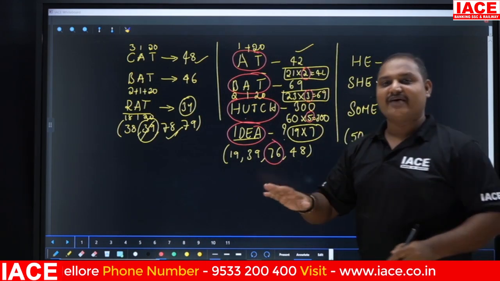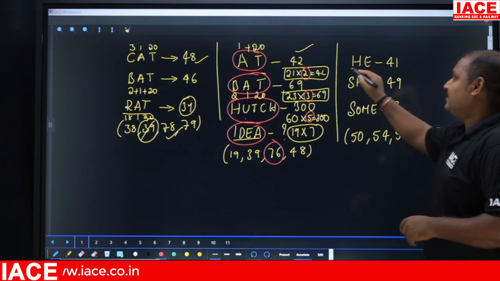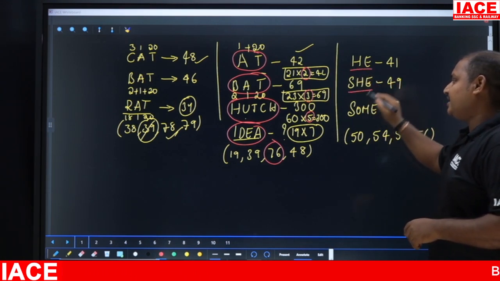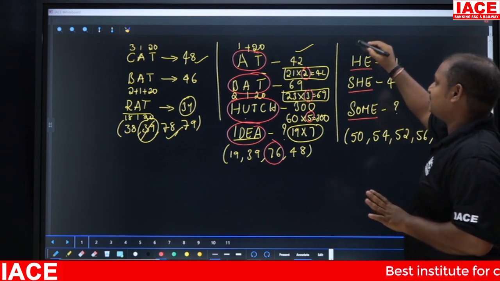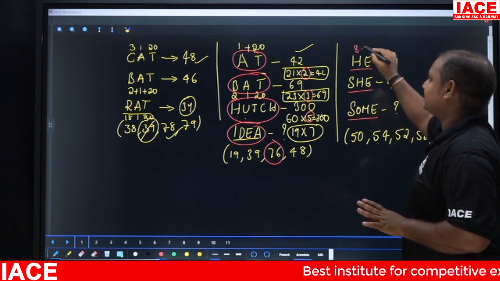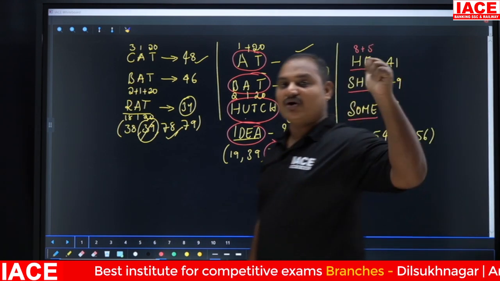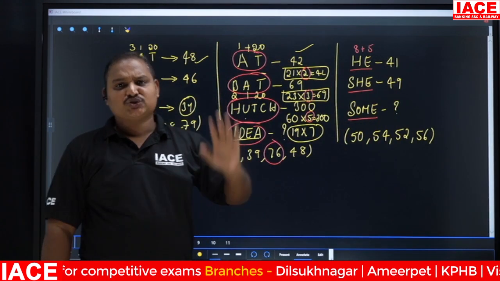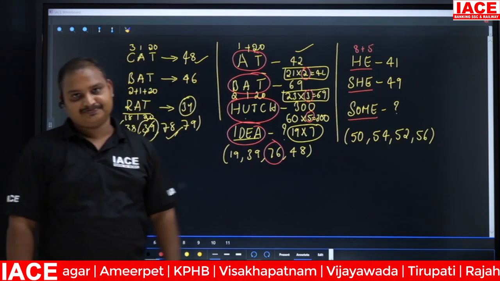The third one is also having the same logic. The same logic. He, she, some. Okay, so I'm going to take the numbers here. It is 8 and this is 5. 8 plus 5, 13, but I got 41. So whatever logics we have learned in the classroom, we are going to apply on that question.